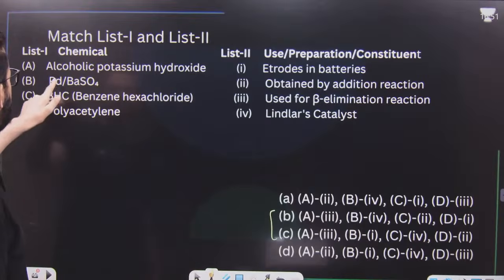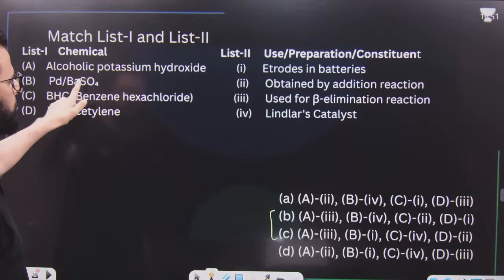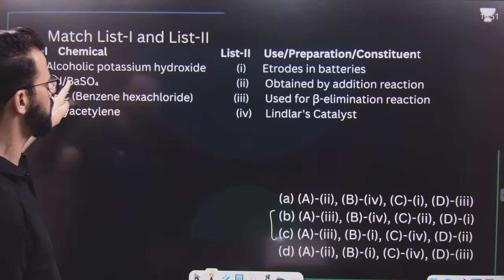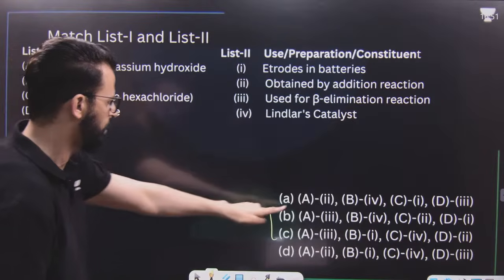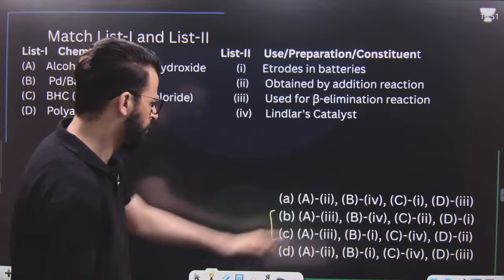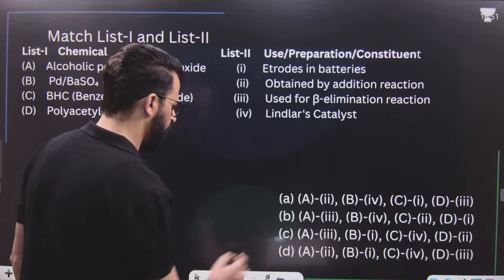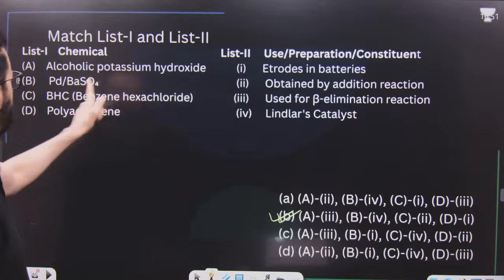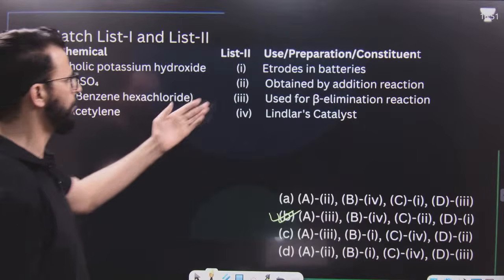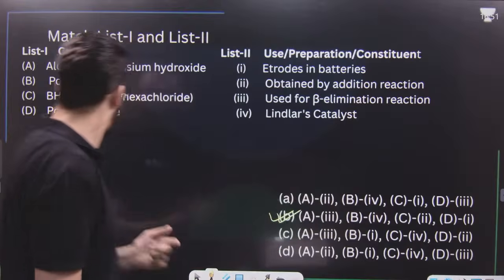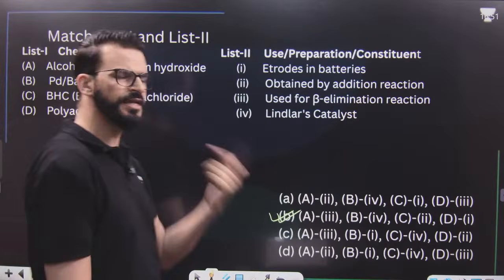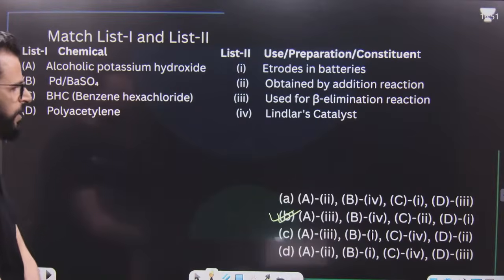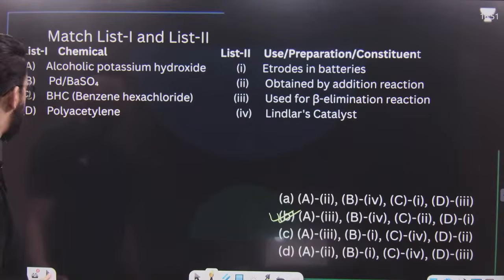Now, palladium barium sulfate means Lindlar's catalyst. That means B is 4. So A3B4, it is clear. That means it's option 2. A3B4, benzene hexachloride, obviously 2, and then polyacetylene, they are generally used in electronics or they can be used as electrodes in batteries. So obviously it is option number B.